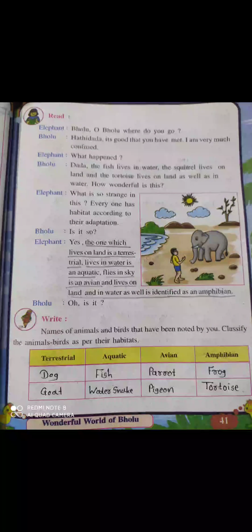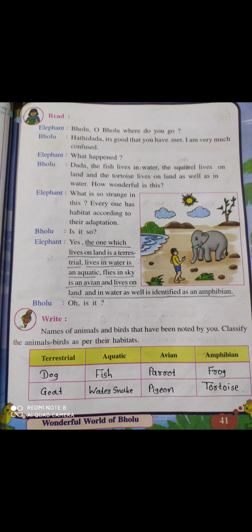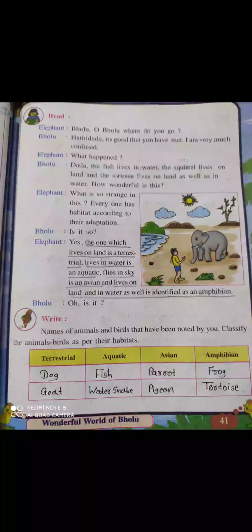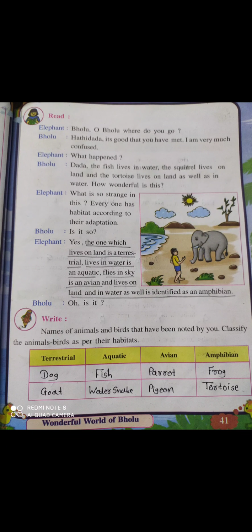Amphibian means those who live on land as well as in water also. Okay, so these are the four types of animals and birds. Okay, they can be divided into four types as per their habitat.